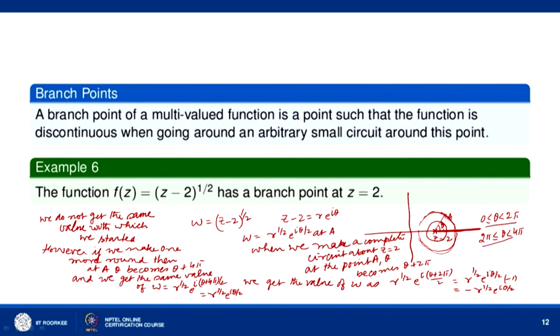So, one single valued function we will get on one branch, 0 less than or equal to theta less than 2 pi, and the other branch we will get for the other value of theta, 2 pi less than or equal to theta less than 4 pi. This line is called the branch cut or branch line. Okay. So, we do not cross this. As soon as we reach here, we move to the other branch, and this point z equal to 2 is then called the branch point of f z.